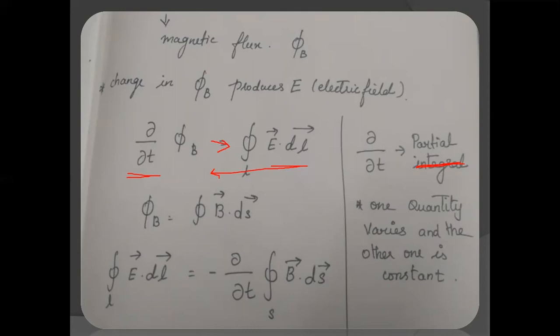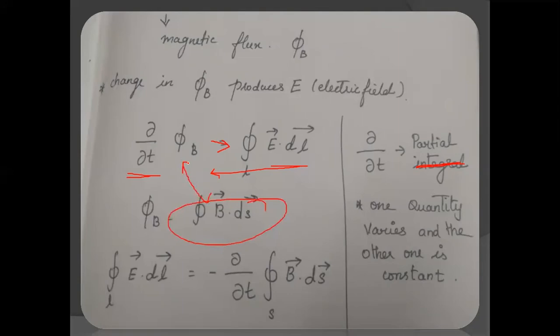So ∂/∂t of phi B is equal to the integral of E vector dot dl vector, where phi B is equal to the integral of B vector dot dS vector. So I'm going to place this over here instead of this phi B.